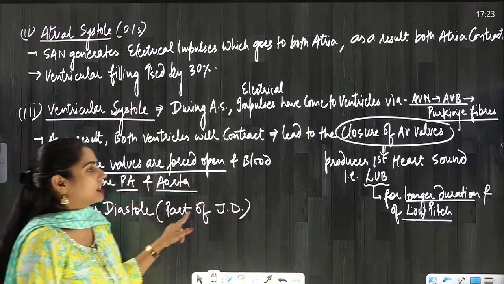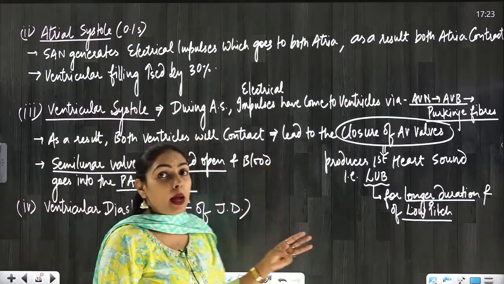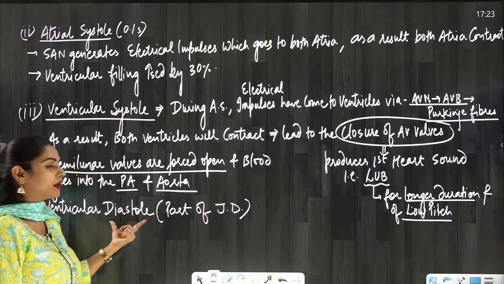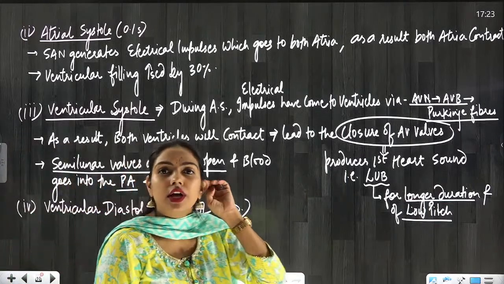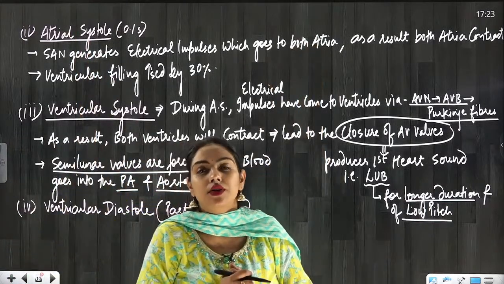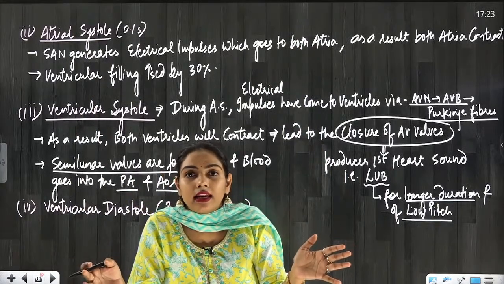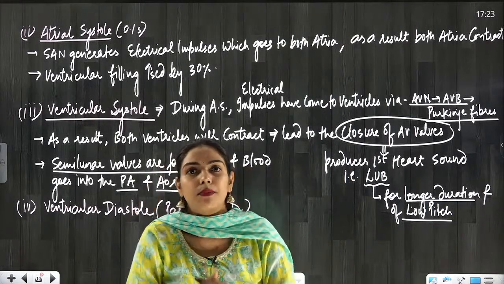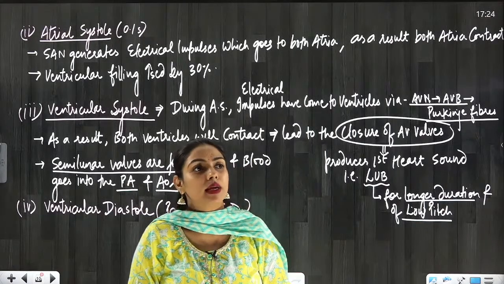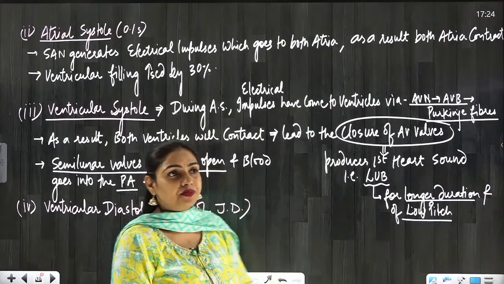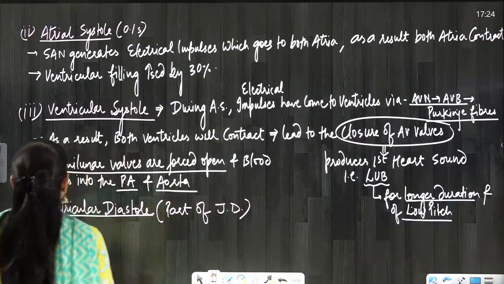Okay, so don't say that you have told 3 events. Yes, these 3 events are there, but now the new thing, what will happen? After the ventricular systole, the ventricles will undergo relaxation. When they have pumped blood out of the ventricle, now they are going to relax. When they will relax, then no force is applied on the semilunar valves. So immediately the semilunar valves will be closed. Okay, everyone? So now when they will be closed, then again a sound will be produced here.